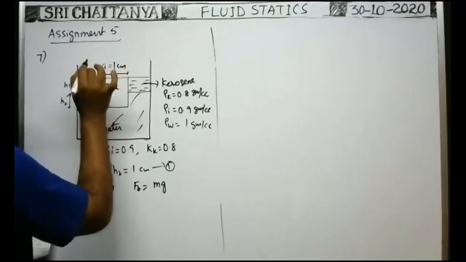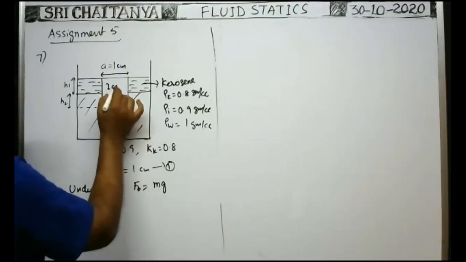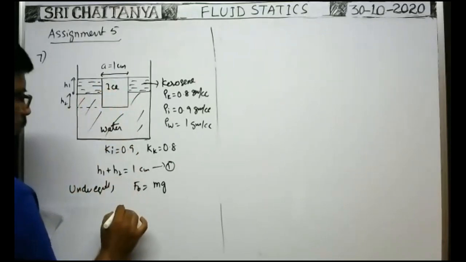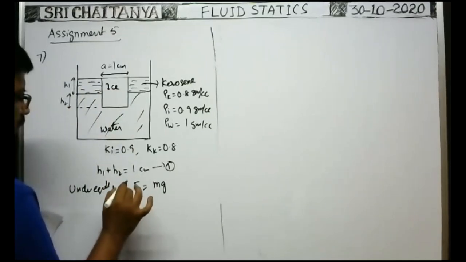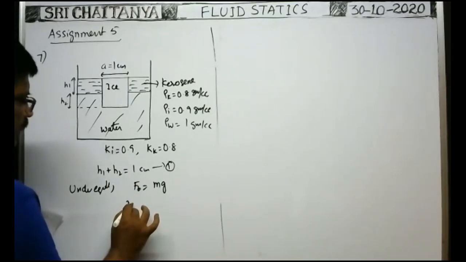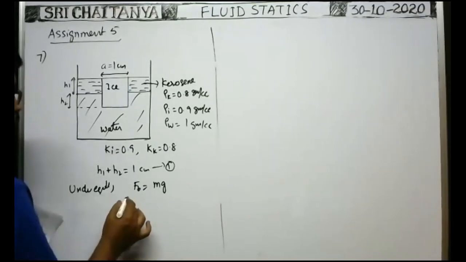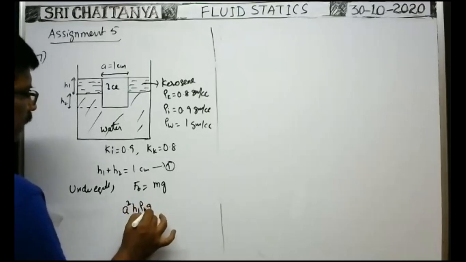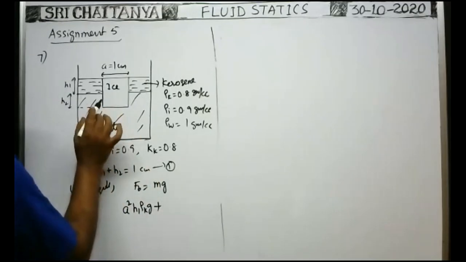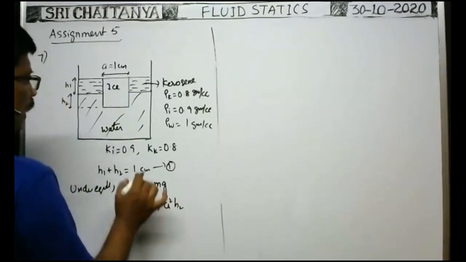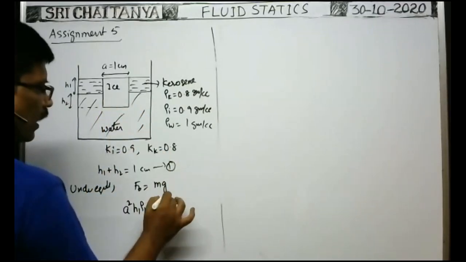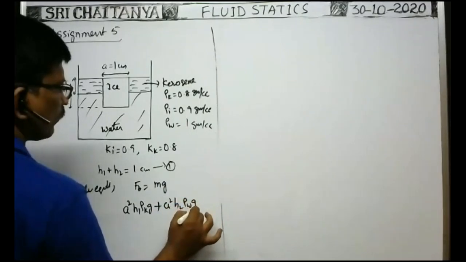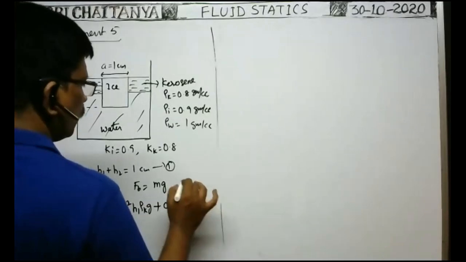Suppose the side of the cube is a, then area of cross section is a square. Buoyant force due to the kerosene is a square into h1, giving the volume of kerosene displaced, into density of the kerosene rho k, giving mass, into g, plus the weight of the water displaced: a square into h2, into density of the water, into g. That is equal to the weight of the ice block.